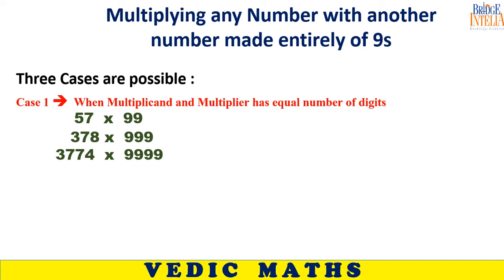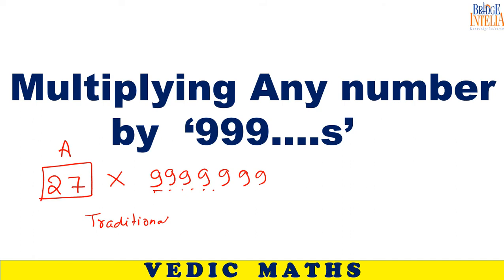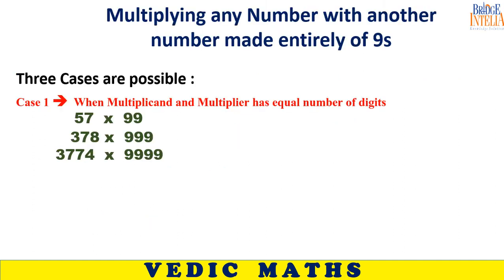So 3 cases are possible. We are basically talking about multiplying 2 numbers. The second number should contain only digits 9. We will deal with each case one by one. First number is known as multiplicand. Second number is known as multiplier.